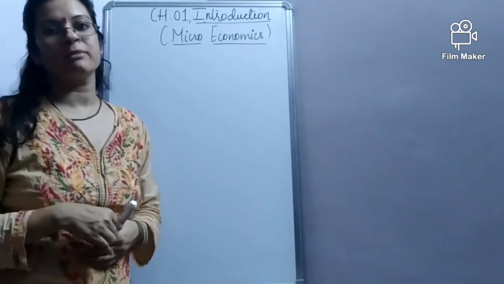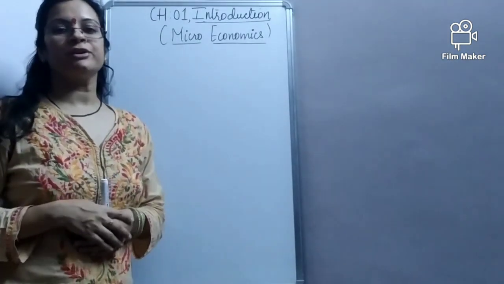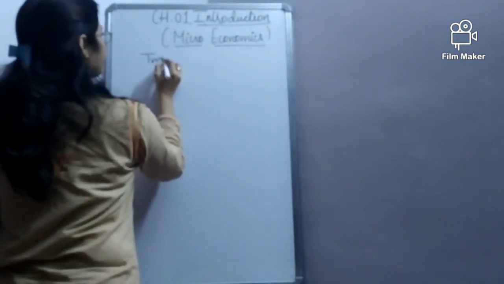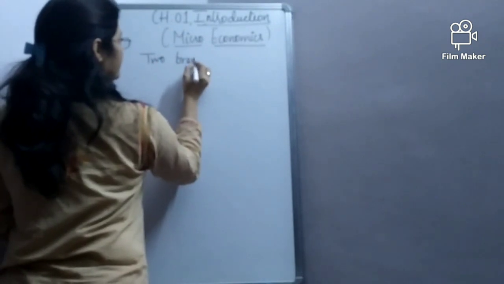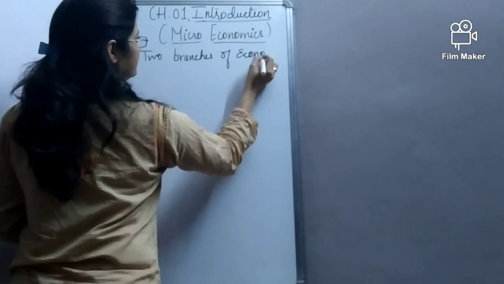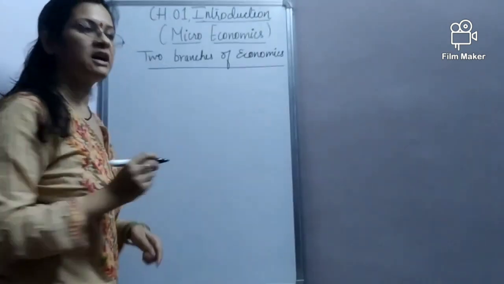We have done what is economy, what do you mean by economics, and why we are studying economics. Today we are going to study the two branches of economics. Economics can be categorized into two branches.